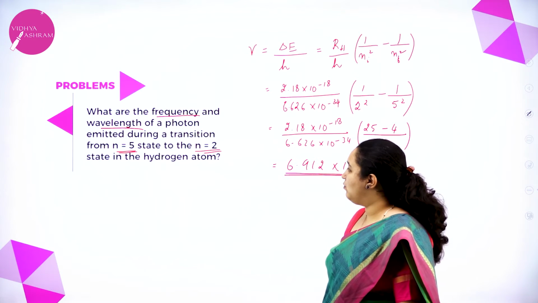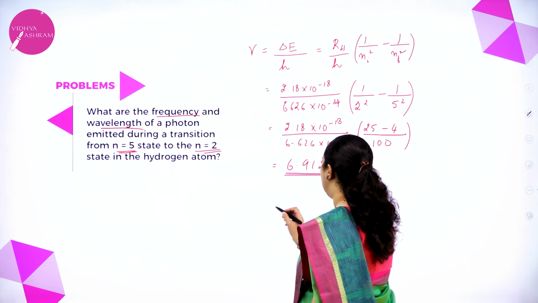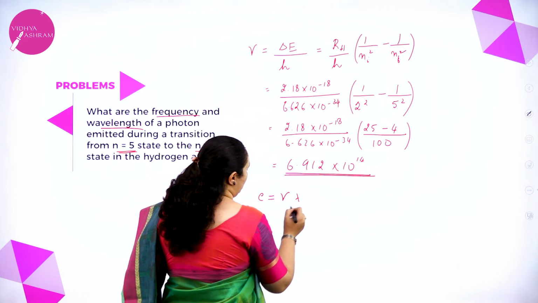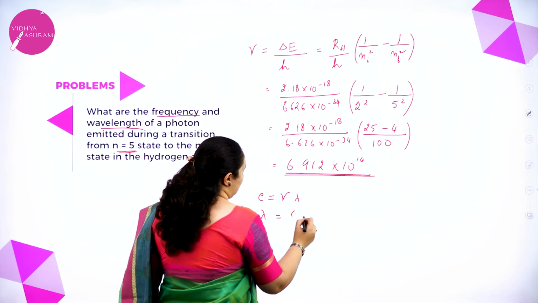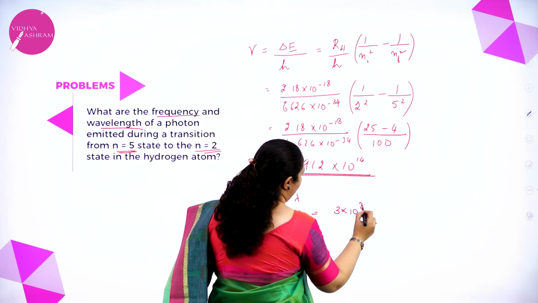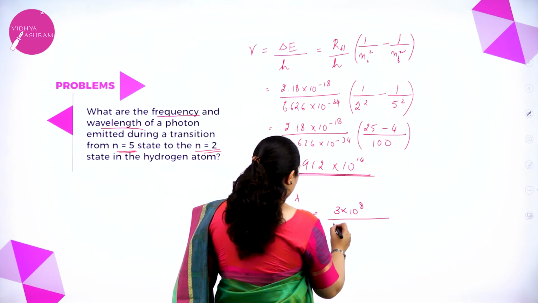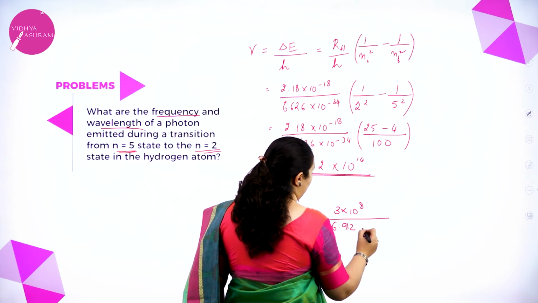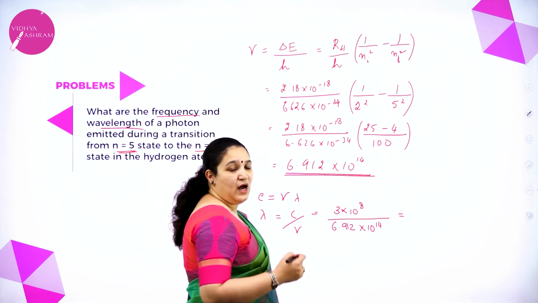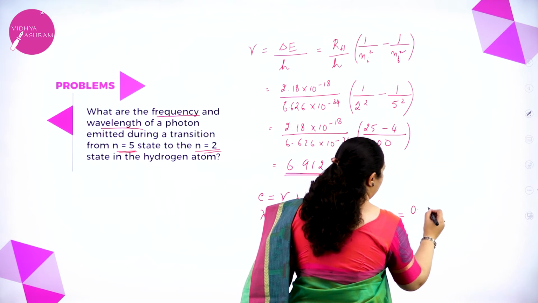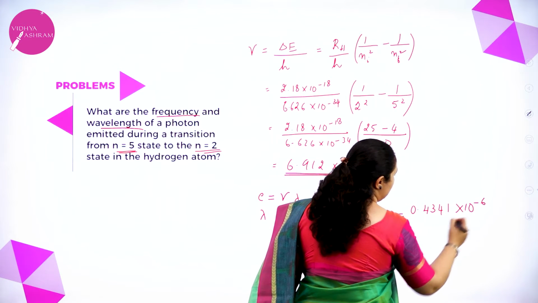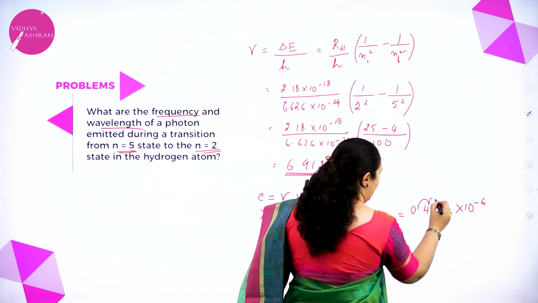Now we have to calculate what? We have to calculate the wavelength. So if I take the formula, c is equal to nu lambda. Wavelength, lambda is equal to c by nu. What is c? 3 into 10 to the power 8 divided by nu, which is 6.912 into 10 to the power 14. So if I solve this, the answer is 0.4341 into 10 to the power minus 6. Now I'll just move the decimal point 1, 2, 3.